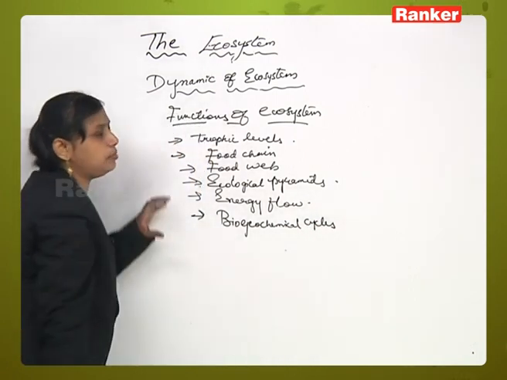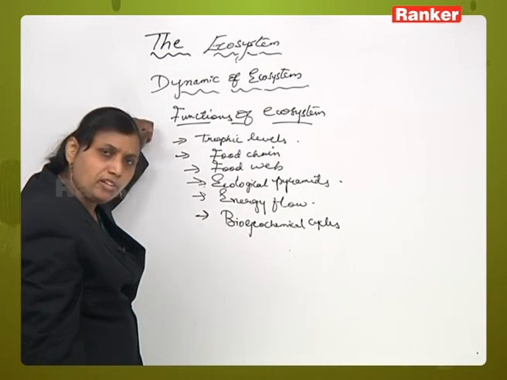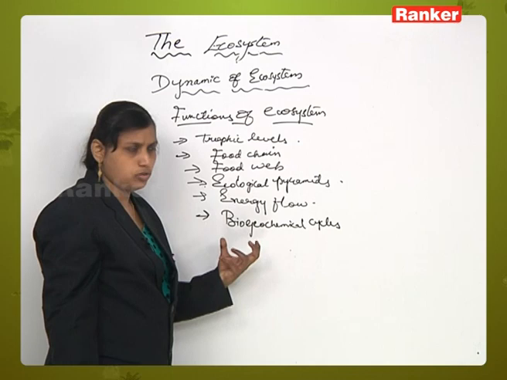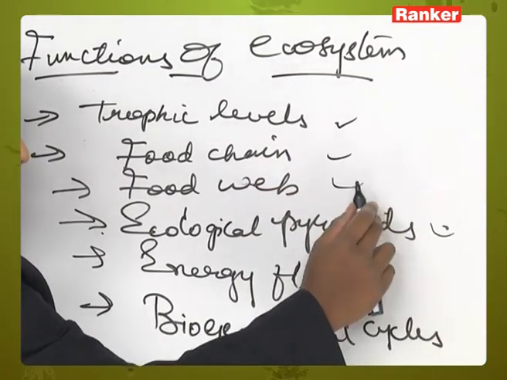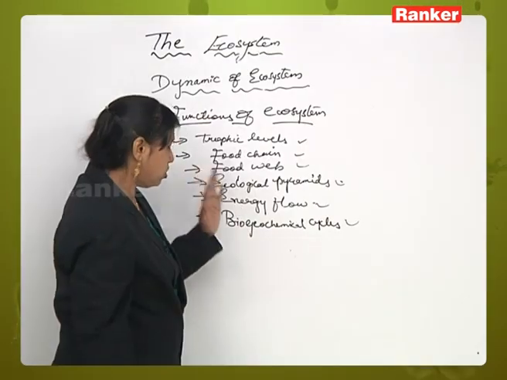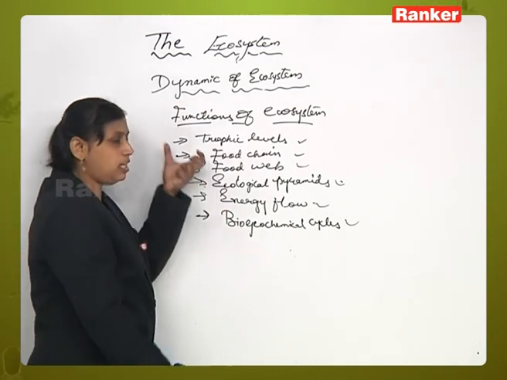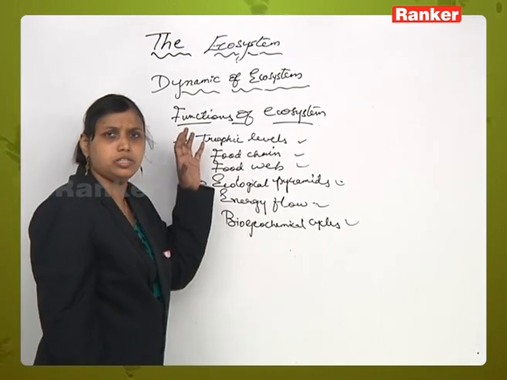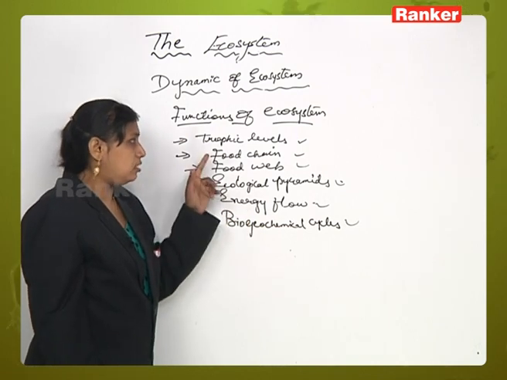So under dynamics of ecosystem, in detail we will be studying the functions of an ecosystem. In functions of an ecosystem, we will be dealing in detail with the different aspects of an ecosystem. Those are trophic levels, food chains, food webs, ecological pyramids, and energy flow and biogeochemical cycle. So you have a chance of getting more questions from each aspect here. At least 4 to 5 to 6 multiple choice questions are possible in each aspect here. Okay. Now we will start taking one by one.